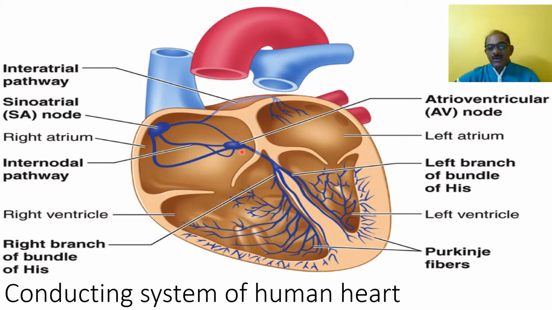Then the bundle of His. This is divided into two branches, right and left, and that is called the bundle of His. And this bundle of His is again divided into various branches, and these branches, also called modified cardiac muscle, are the Purkinje fibers. In this way, this is the conducting system of heart.